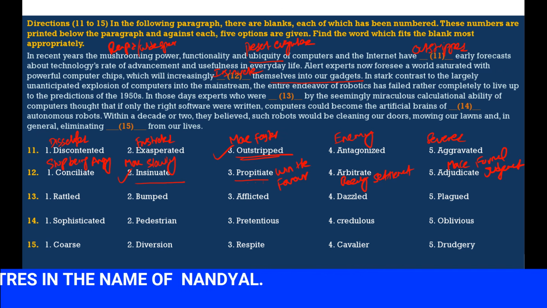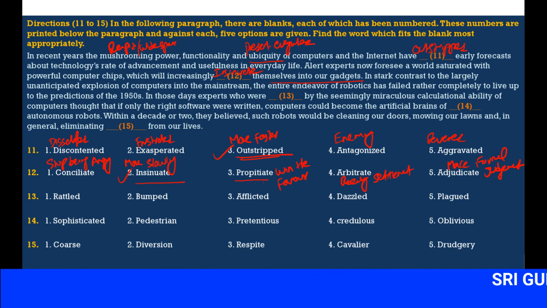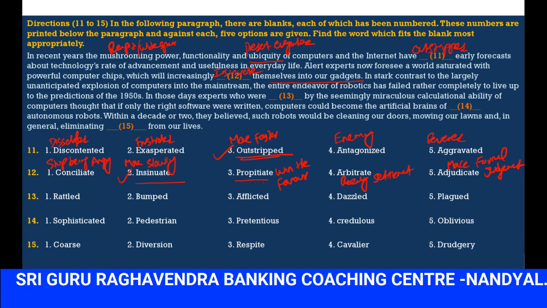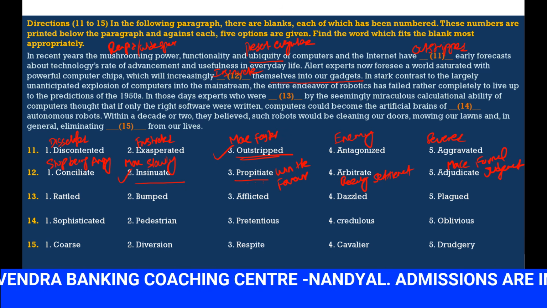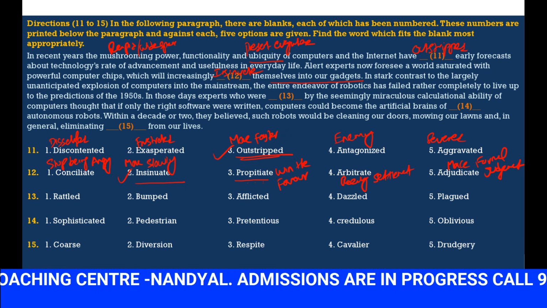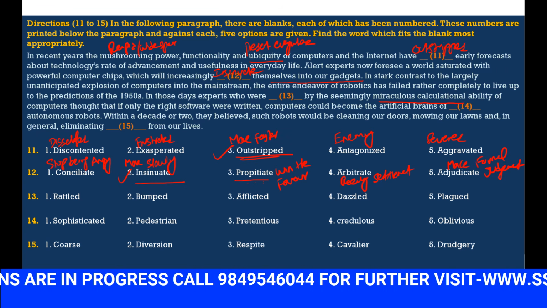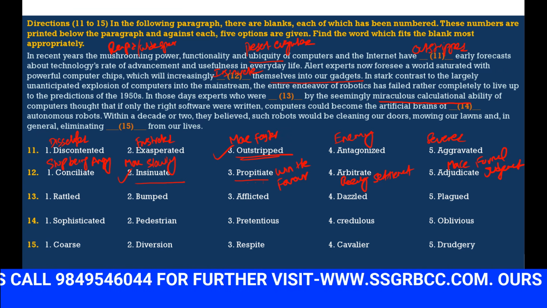See. In stark contrast to the largely anticipated explosion of computers into the mainstream, the entire endeavor of robotics has failed rather completely to live up to the predictions of 1950. In those days, experts were dazzled by the seemingly miraculous calculation ability of computers.